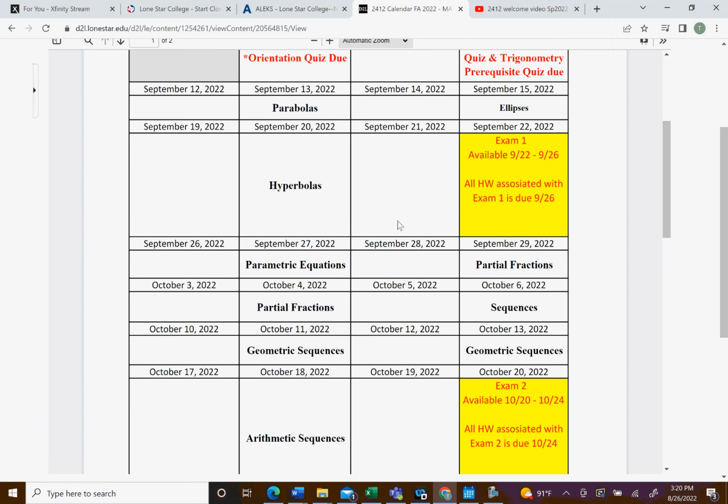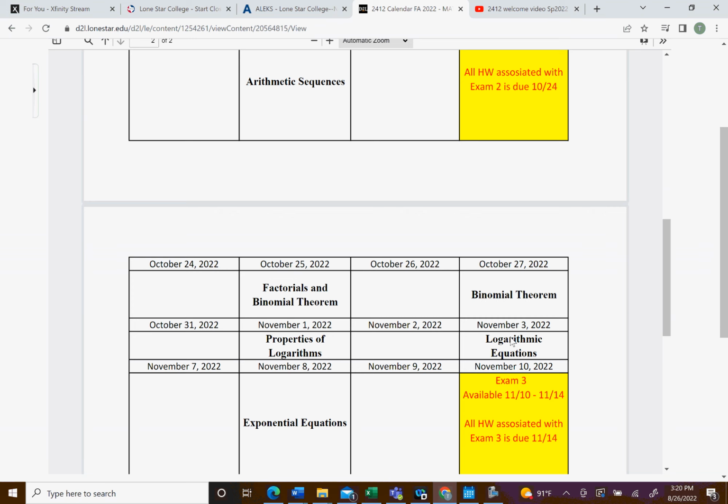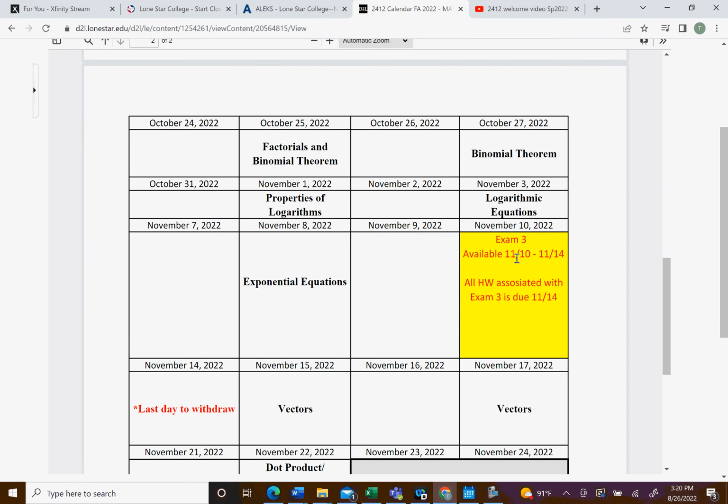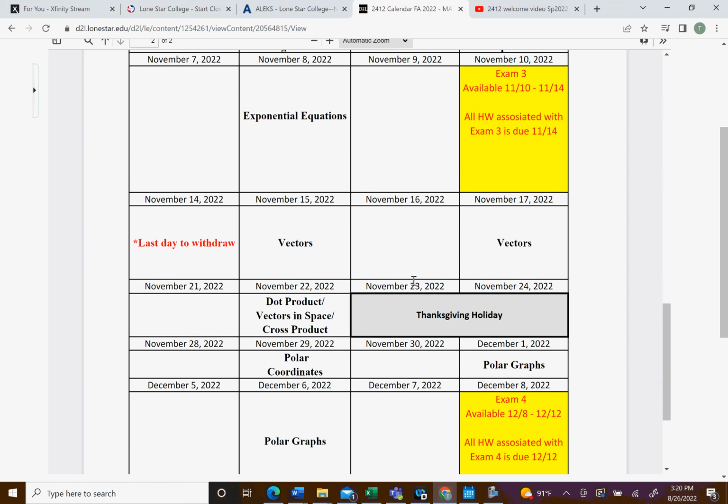As you move on, you can see our next unit here, kind of the same deal. You can move at your own pace. The deadlines here are in yellow and red, so you can keep track of them. Our third exam window will be from November 10th to the 14th. There's our last day to withdraw, November 14th. I built the holiday in there to make this week a little bit lighter.